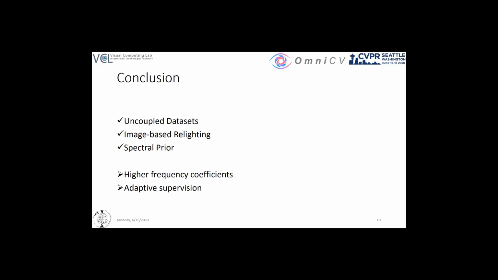Our presented model was trained using uncoupled datasets and image-based relighting as a data synthesis and supervision mechanism. We also showed that imposing a prior spectral distribution on the estimated spherical harmonic coefficients greatly boosts performance. Yet, regressing higher frequency coefficients remains to be investigated, as well as appropriate supervision schemes for detailed lighting estimation.